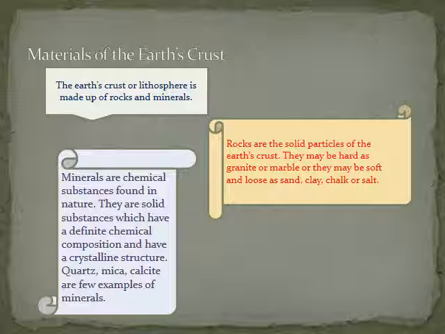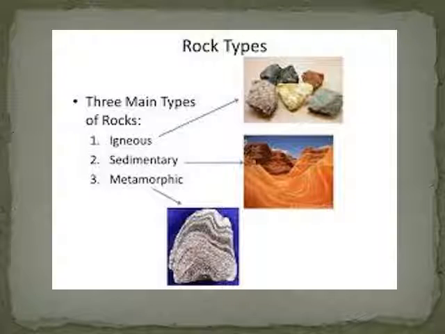Minerals are chemical substances found in nature. They are solid substances which have a definite chemical composition and have a crystalline structure. Quartz, mica, calcite are few examples of minerals. There are three main types of rocks: igneous rocks, sedimentary rocks, and metamorphic rocks.